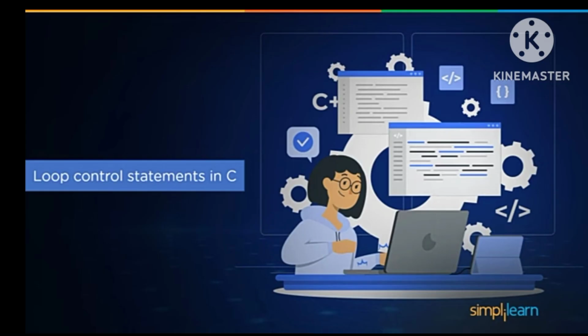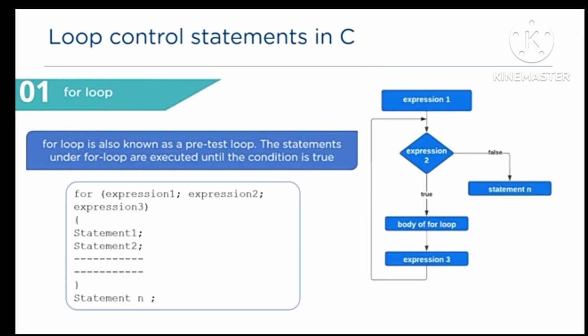Next, loop control statements in C. First one, for loop. A for loop is also known as a pretest loop. The statements under the for loop are executed until the condition is true. And this was the flowchart of the for loop.